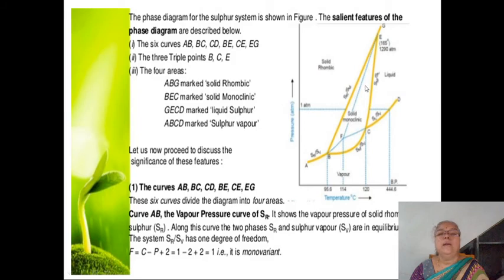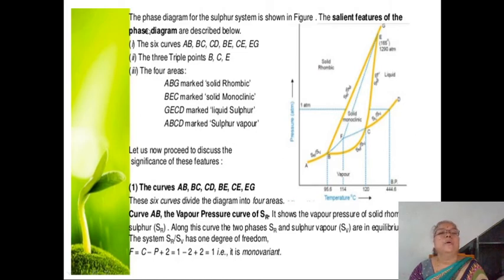Here there are four areas, 1, 2, 3 and 4. The phase diagram of the sulfur system is represented by this figure here. Again, this phase diagram of sulfur contains areas, then curves, then triple points.